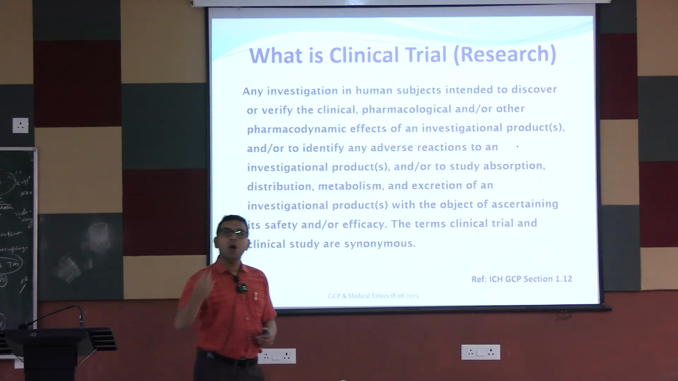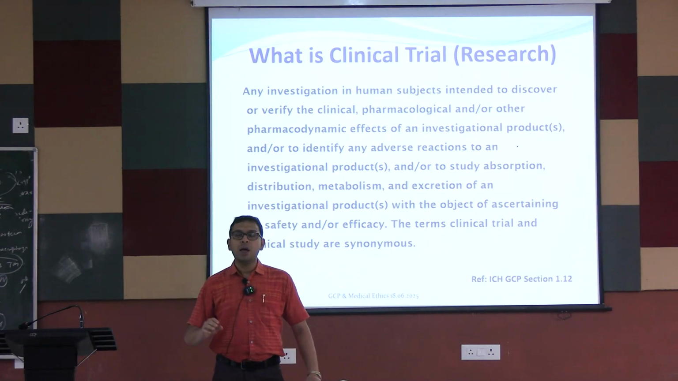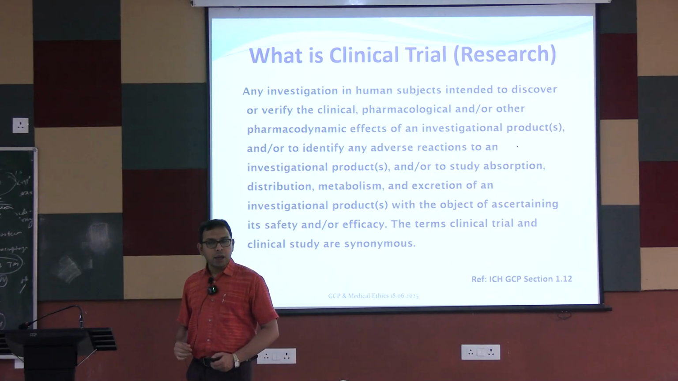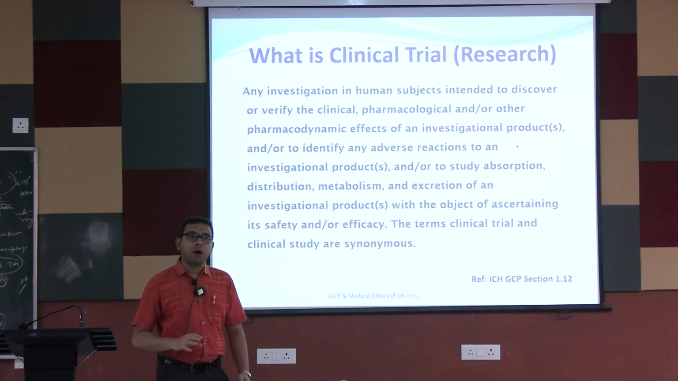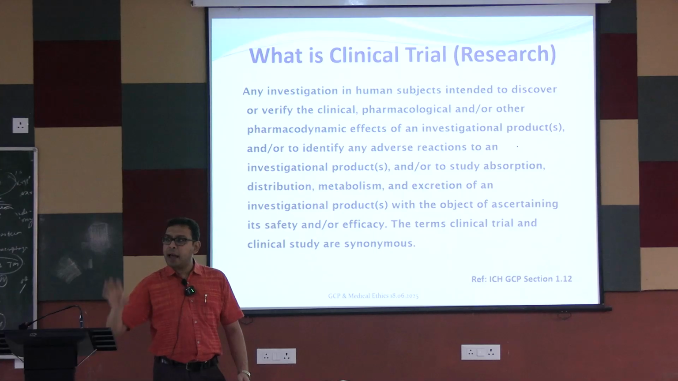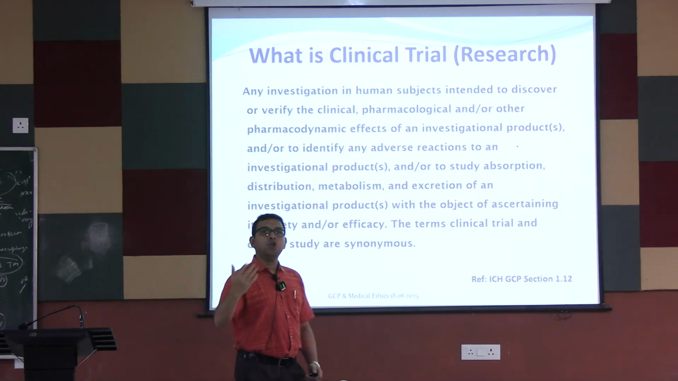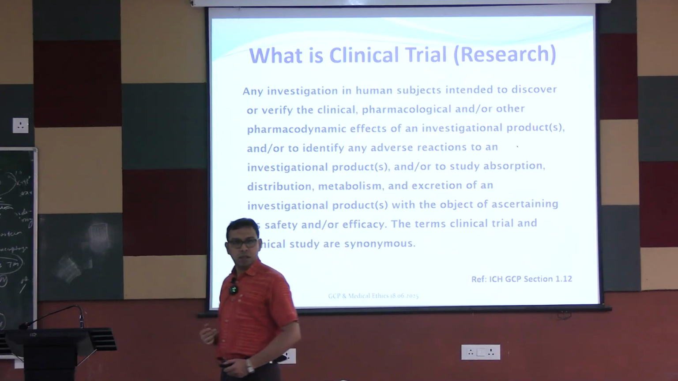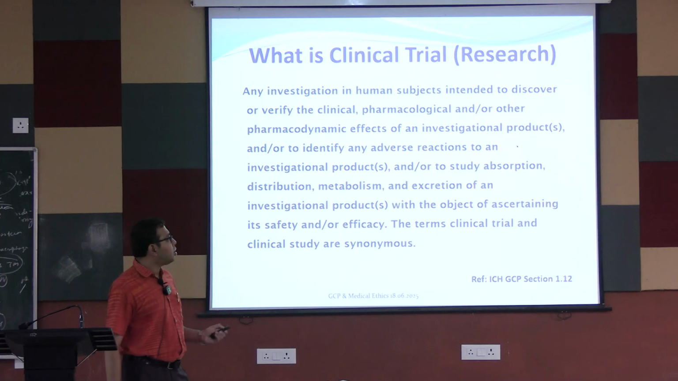Pharmacokinetic parameters mean, when this new drug or investigational product is given to humans, how it is absorbed, how it is distributed, how it is metabolized, and how it is eliminated from the body. And pharmacodynamic means how it acts on different receptors, or on different enzymes, or in different second messenger systems to ultimately produce some effects, and these effects are needed to treat the disease. So that's why the clinical trial is needed.